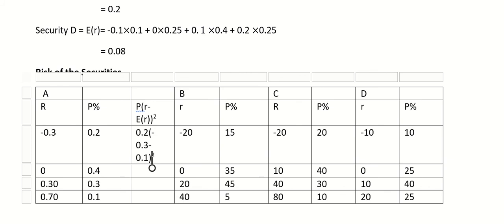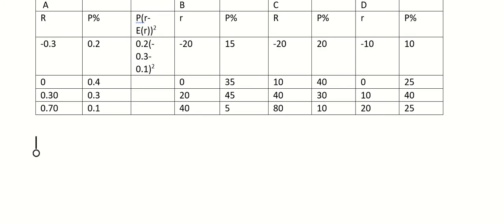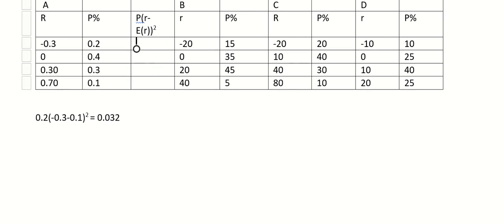I can solve it here so that it would be much clearer to you: 0.2 into minus 0.3 minus 0.1 square, right? So this is the formula which we have to calculate. Once you solve it, you will get 0.032. So this is how we calculate this part. Okay, so here I will write 0.032.